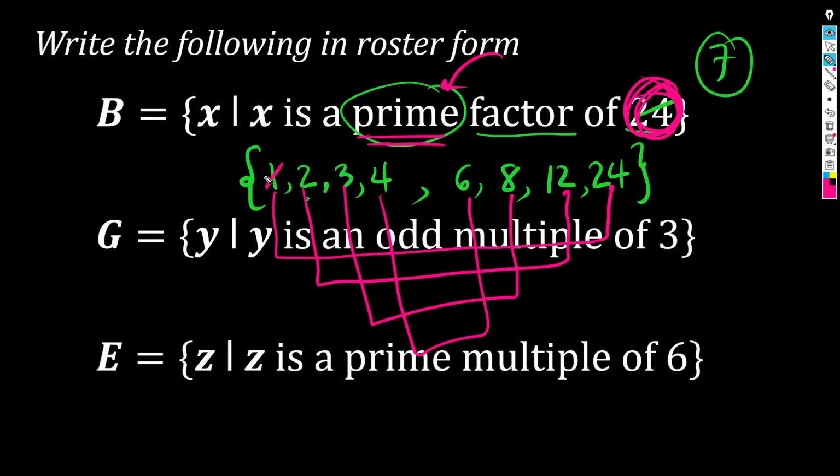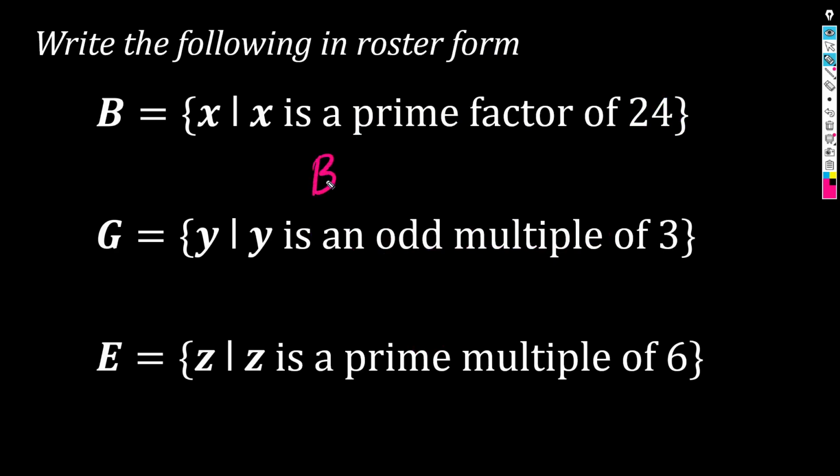Tong 1 is not prime. 2 is prime. Check. 3 is prime. Check. 4 is not. 6 is not. 8 is not. 12, 24 are not. Ano natira ko? Dalawa, 2 and 3. So, B, therefore, in roster form, is the set containing the elements 2 and 3. Those are the only prime factors of 24.